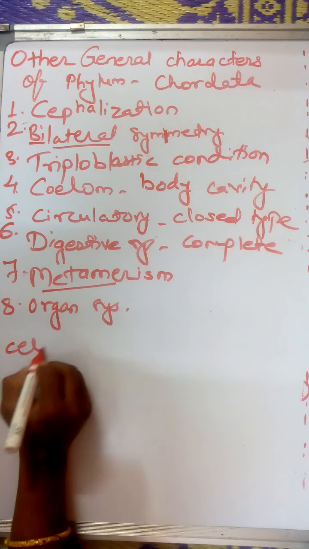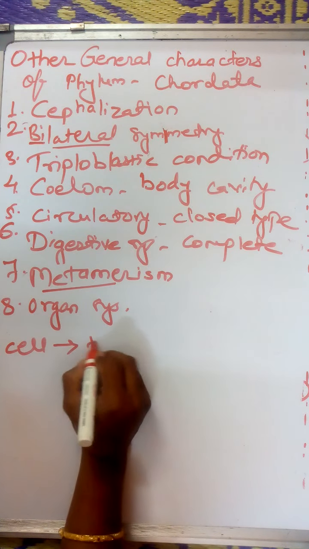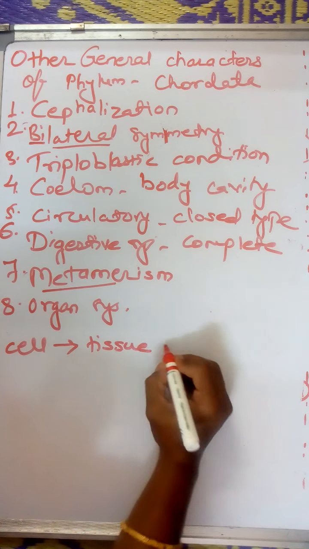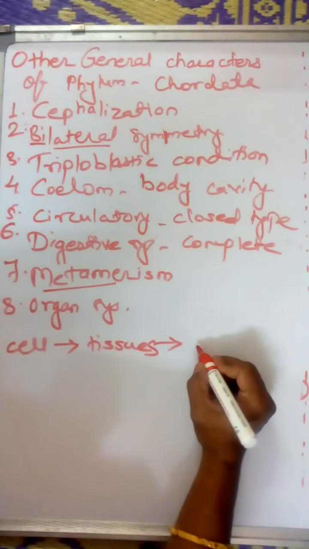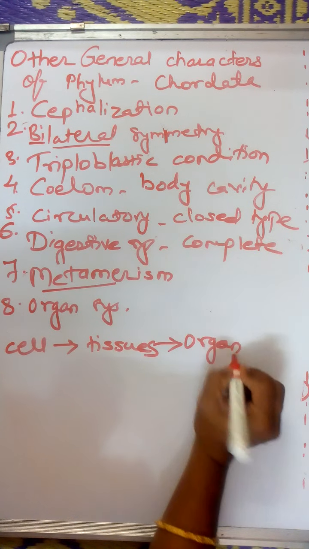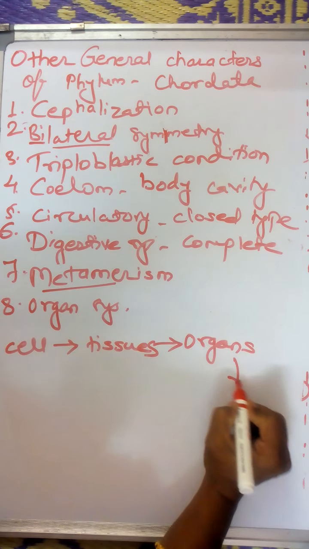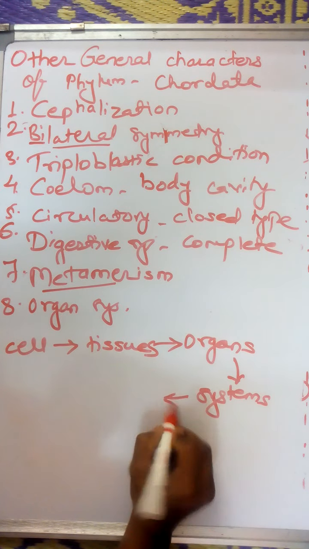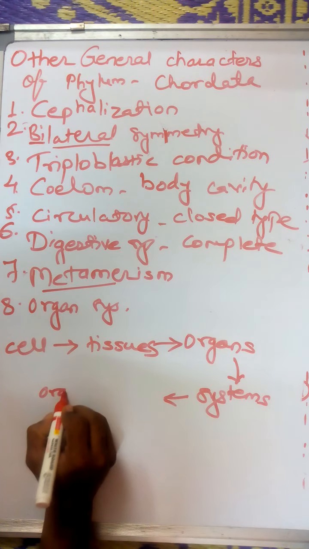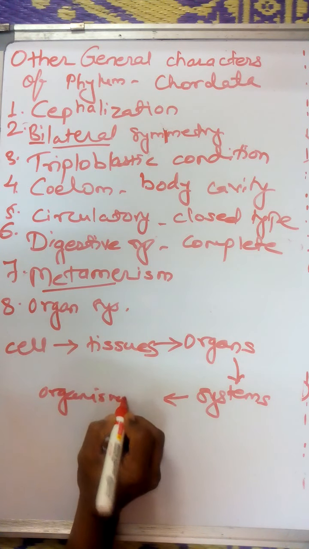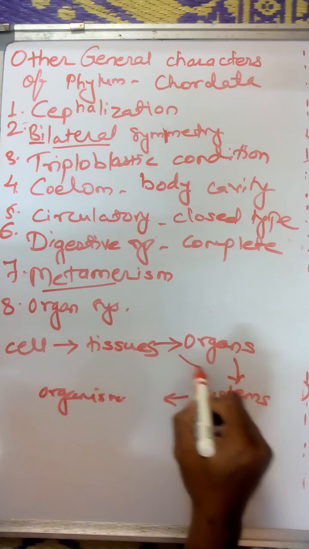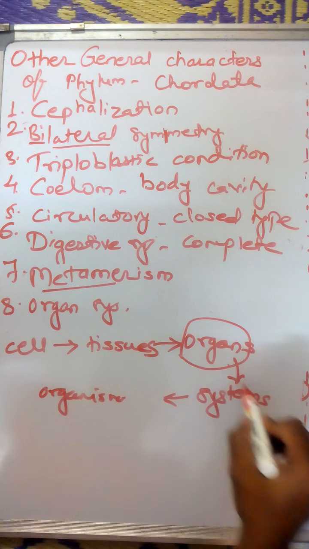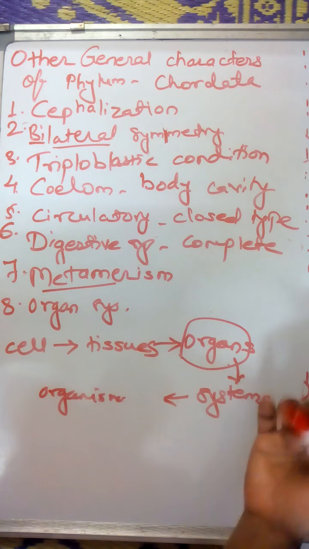We know that many cells come together to produce the tissue. Many tissues when they come together produce the organ. Many organs when they come together produce the system. Many systems when they come together produce an organism. So in this stage, when many organs come together, they produce the system. So which are the organs?